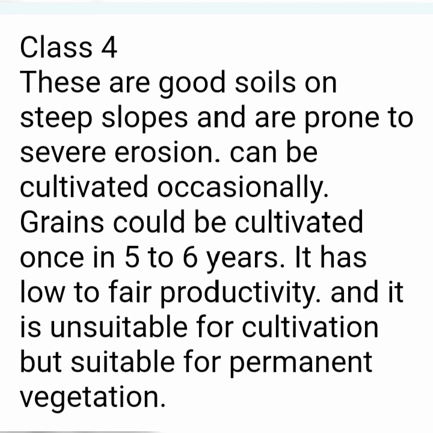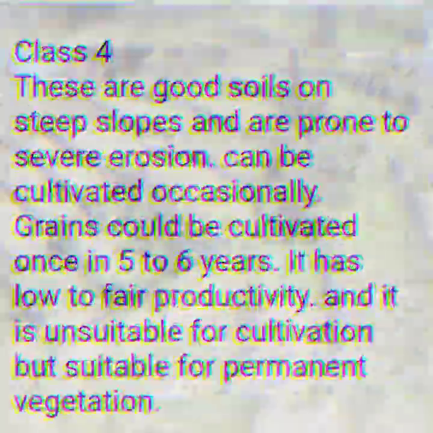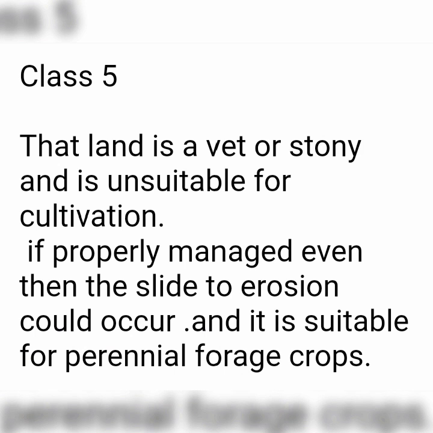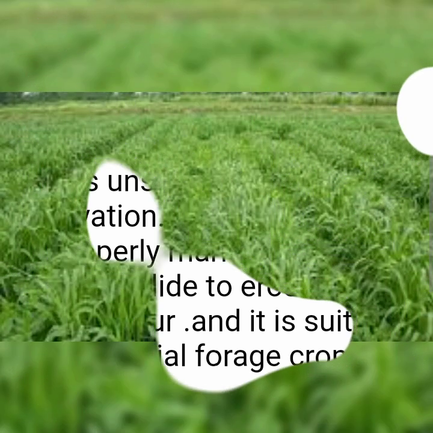Class 5 kind of lands. That land is wet or stony and it is unsuitable for cultivation. Even if properly managed, slight erosion could occur, and it is suitable for perennial forage crops. Class 6 kind of lands. These are shallow soils on steep slopes and are used for grazing or forestry plant covers. They need to be preserved and only restricted grazing can be performed.